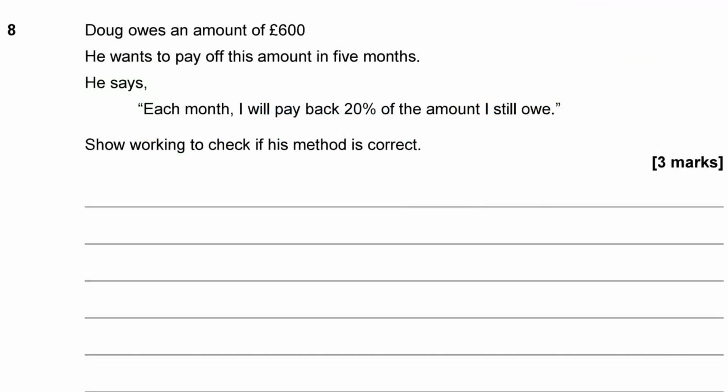Question 8. Doug owes an amount of £600. He wants to pay off this amount in 5 months. He says, each month I will pay back 20% of the amount I still owe. Show working to check if his method is correct.